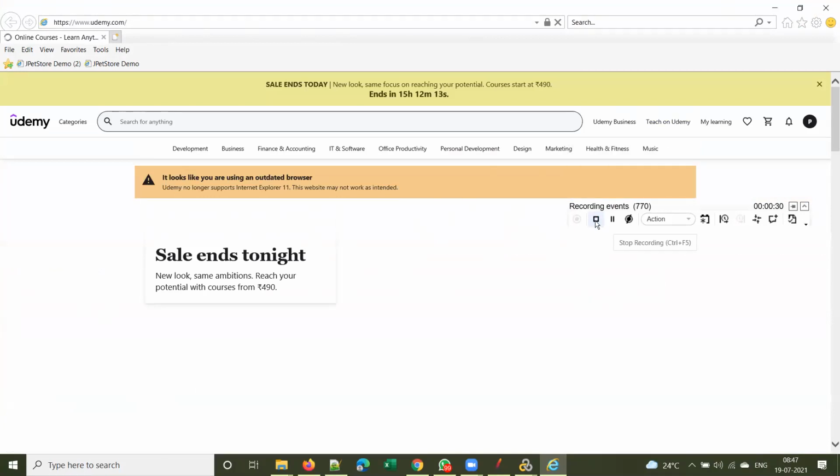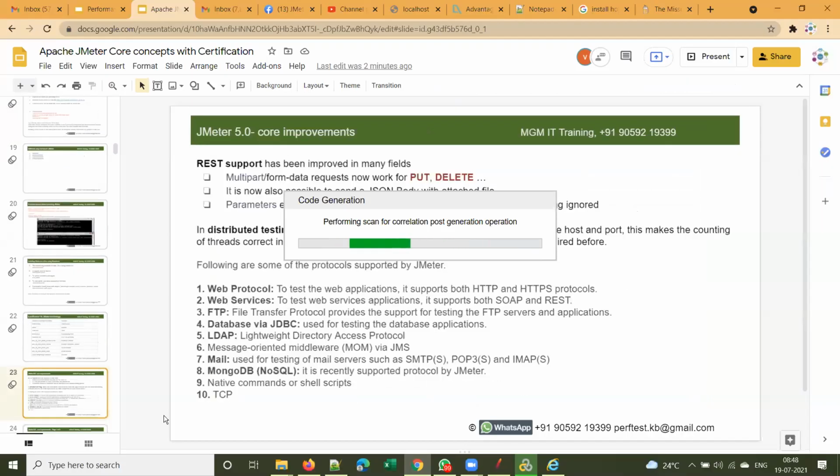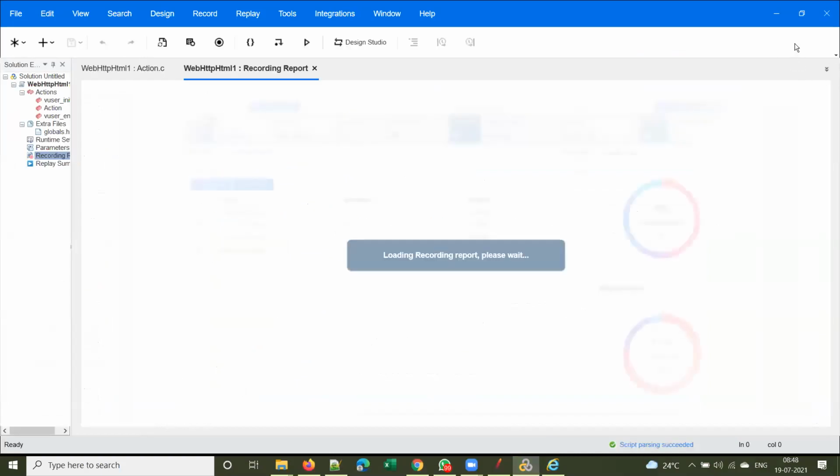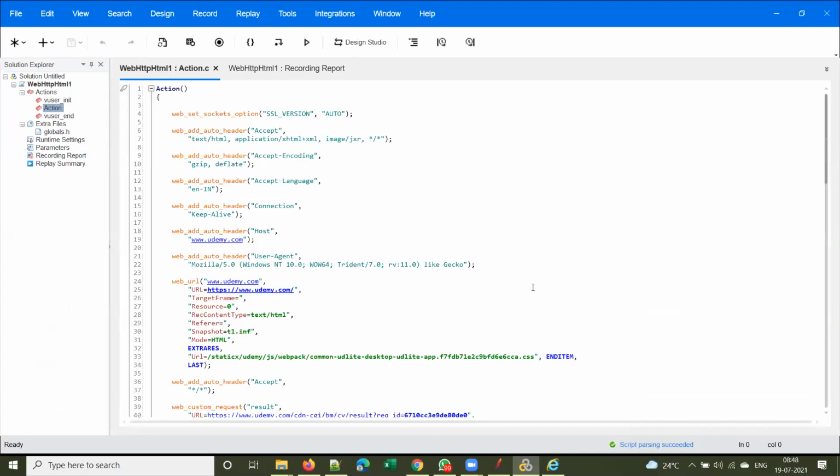Now let's see JMeter. Those who completed LoadRunner are already aware of this. Let me stop recording, and it will generate the script for you. Now let's see how we record a script in JMeter. So your LoadRunner script is ready for those steps.